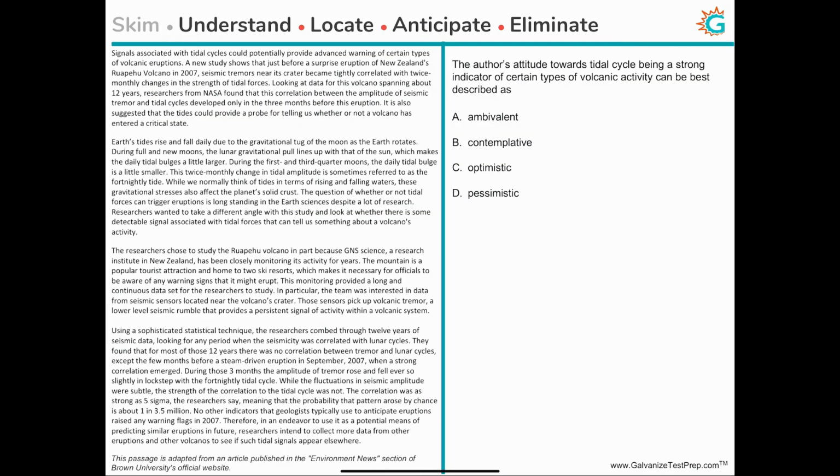And now we come to a tone question. Tone questions ask you to identify the particular feeling or attitude the author displays towards a certain subject. So let's look at our tone question.